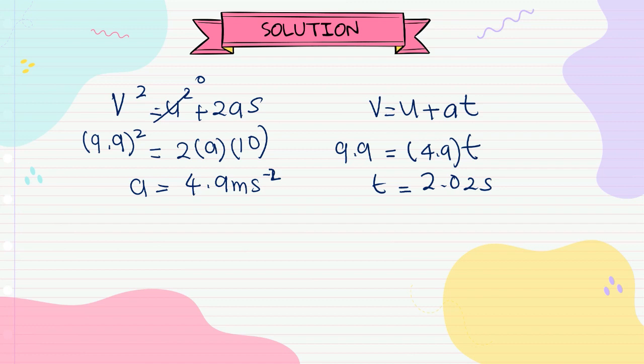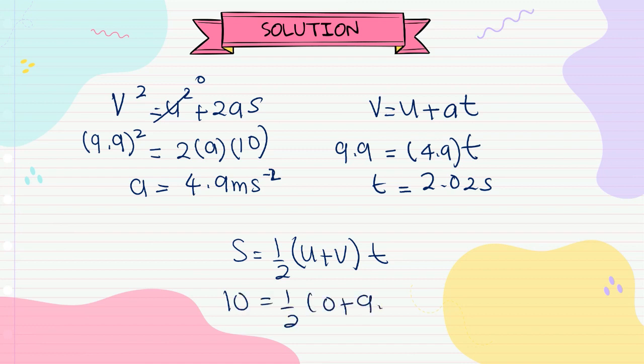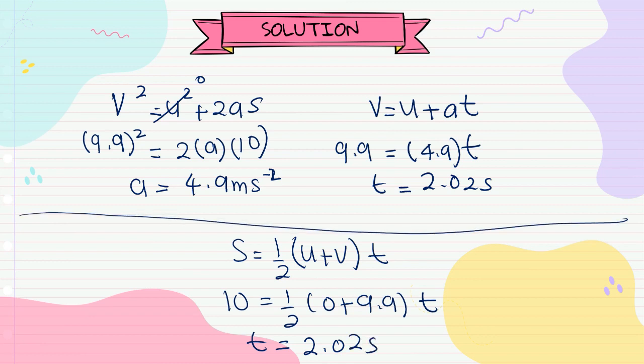For the second method, you can use the formula S equals half (U plus V) T, where S is equal to 10, U is 0, V is 9.9, and T is unknown. When you calculate the value of T, you still get the same answer. So we have two methods to determine the time taken. For the first method, we use two equations, but for the second method, we just use one equation.